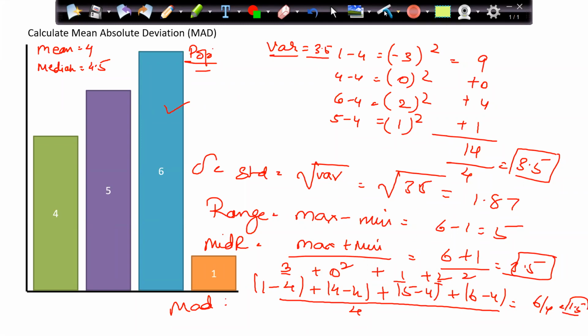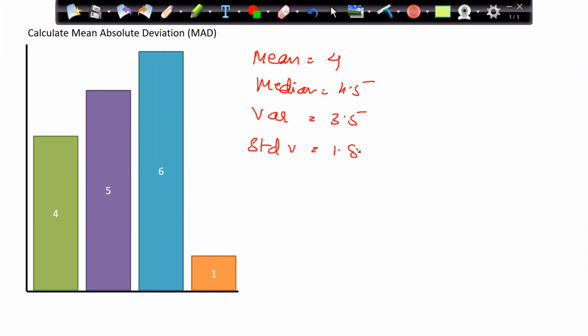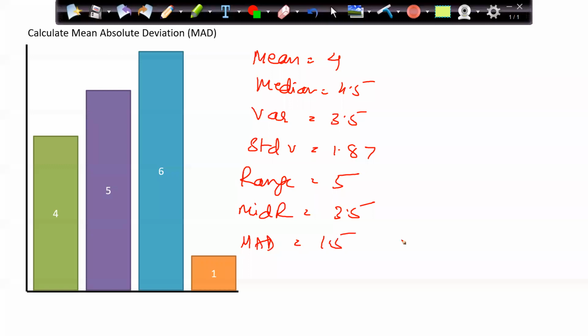So now all the numbers we have: my mean 4, median 4.5, variance 3.5, standard deviation 1.87, then range 5, then we have mid range, that is 3.5, then we have MAD, that is 1.5.